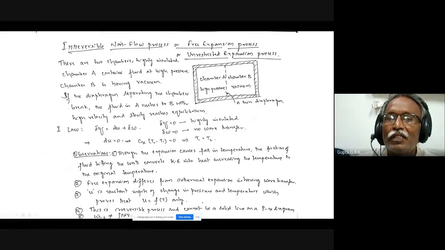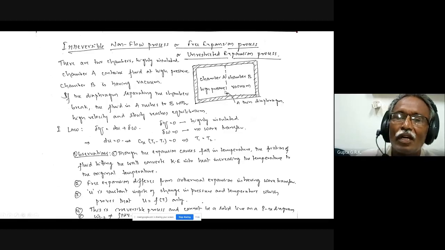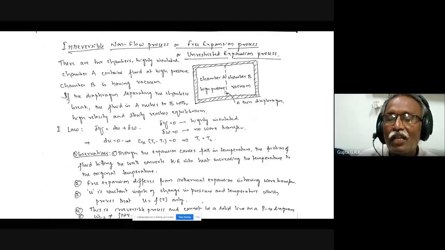If I have a box with two chambers, one chamber with a gas at high pressure and another chamber with vacuum, and both are separated by a thin diaphragm, and if this diaphragm breaks, there will be sudden expansion. It is sudden, not slow. So this is not a quasi-static process or a reversible process. So this gas occupies the whole volume. Initially, the volume is only this chamber, which has the working substance. Now the working substance occupies the whole volume.